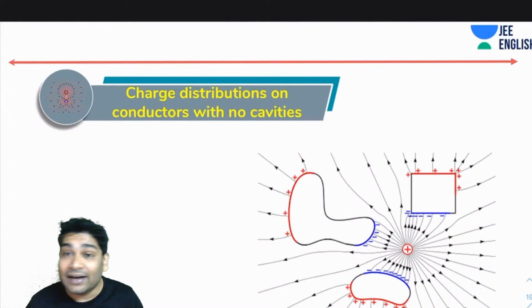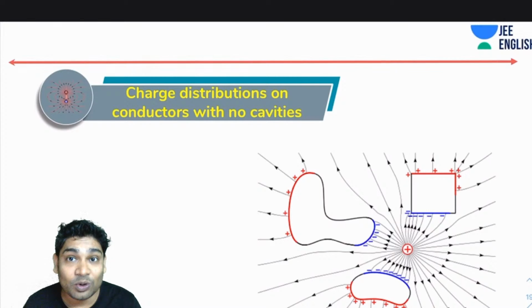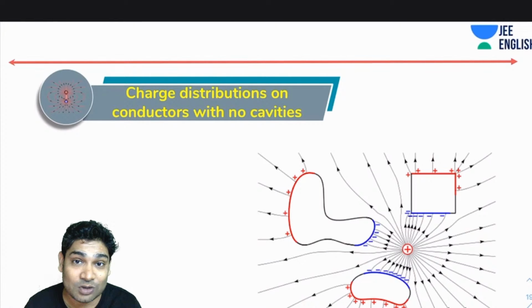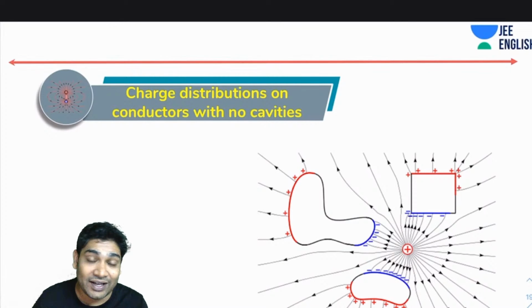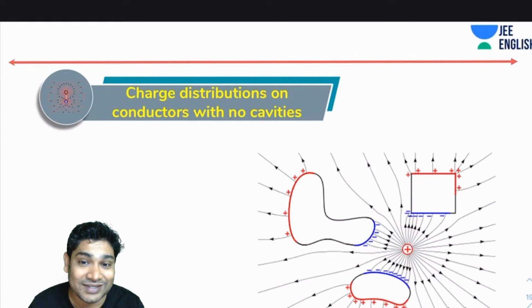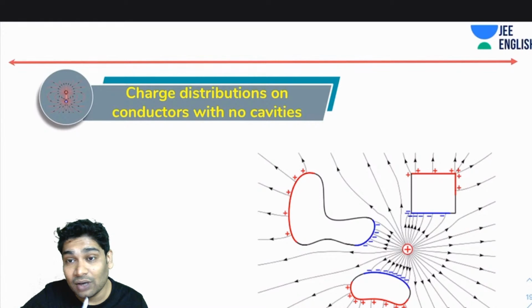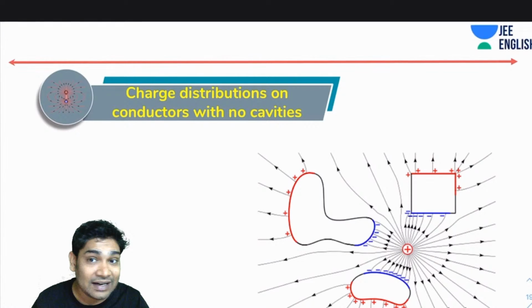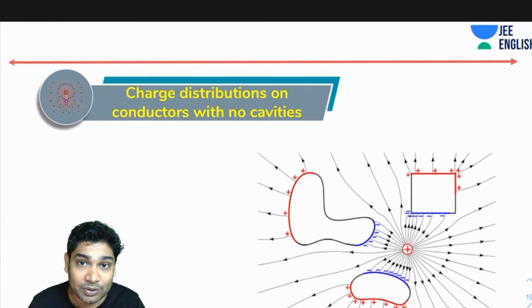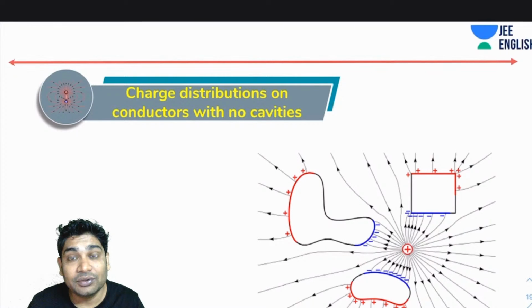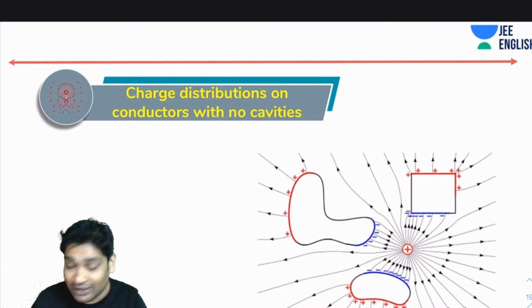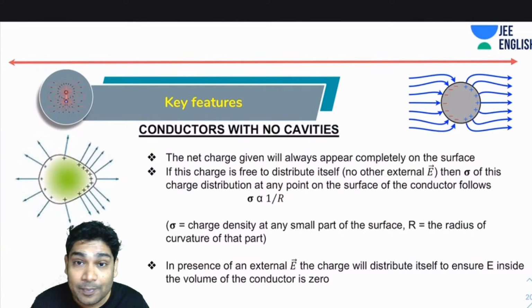So let's move ahead. Next, we need to talk about the charge distributions in conductors. This is where all your questions are asked in JEE Mains and Advanced. They show you conductors and ask, these charges are given, how will the charges distribute? First we are taking the simpler case where the conductors have no cavities. Let's see how that happens.